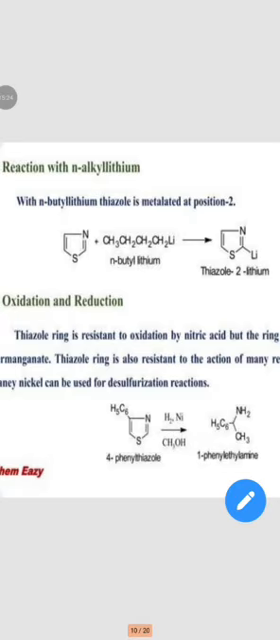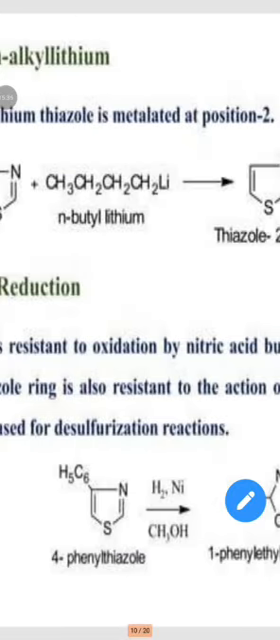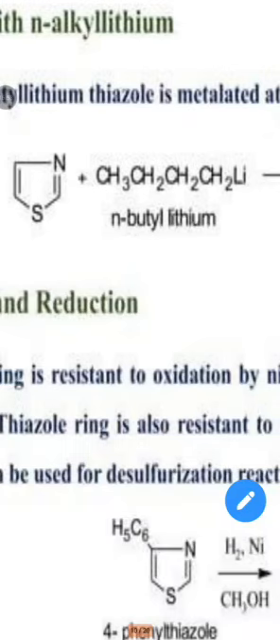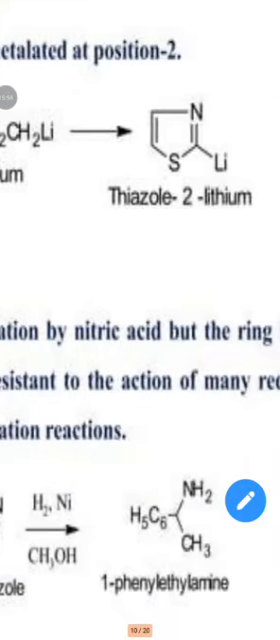Then reaction with n-alkyl lithium. With n-butyl lithium, thiazole is metalated at the second position. n-Butyl lithium, CH3CH2CH2CH2Li, is reacted with thiazole to form the product, thiazole 2-lithium.